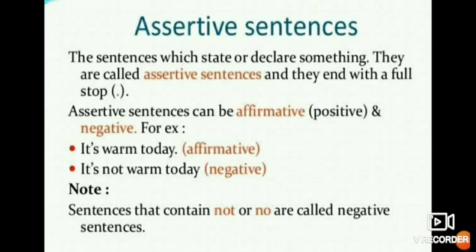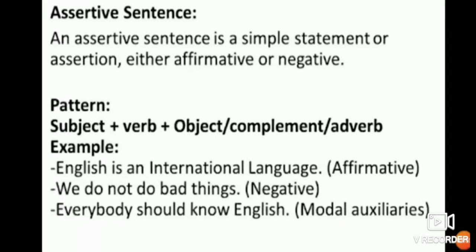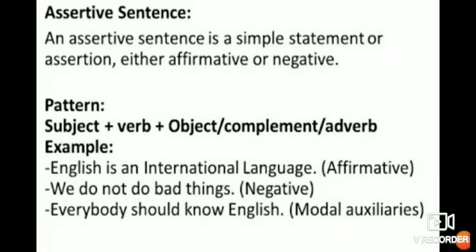For example, you see, it's warm today. It is an affirmative, positive sentence. It's not warm today is a negative sentence. Sentences that contain not or no are called negative sentences. An assertive sentence is a simple statement or assertion, either affirmative or negative.